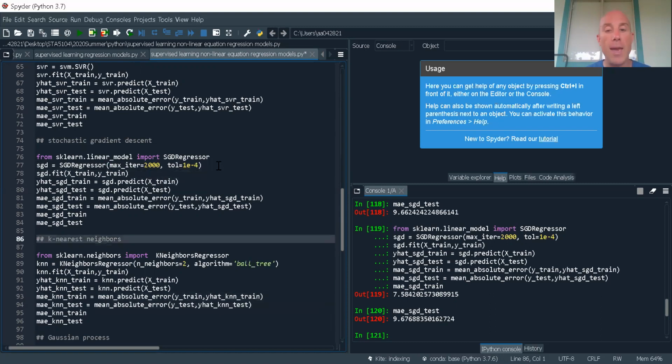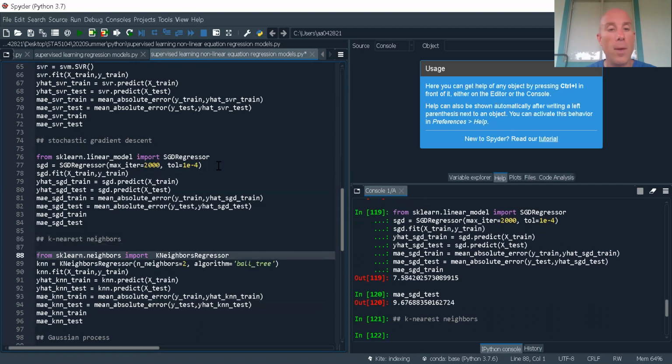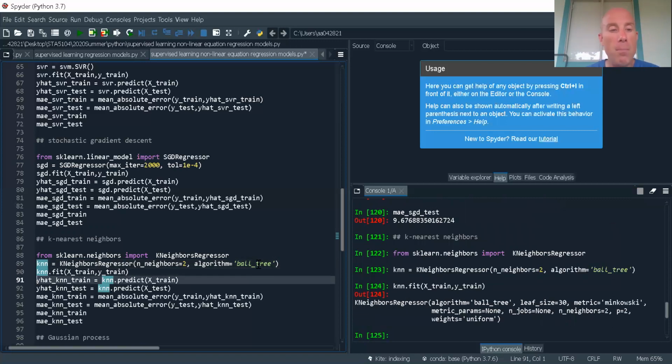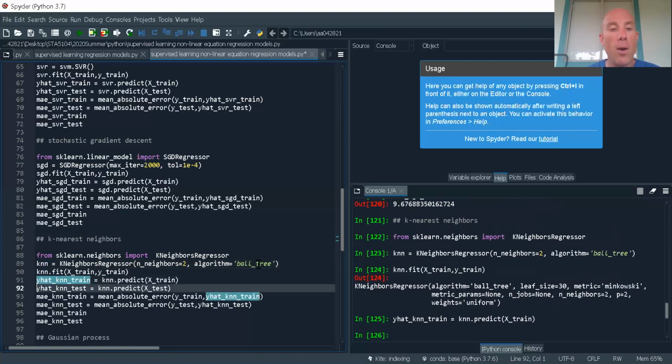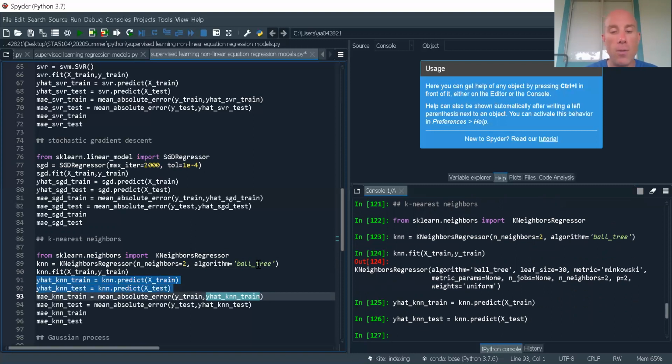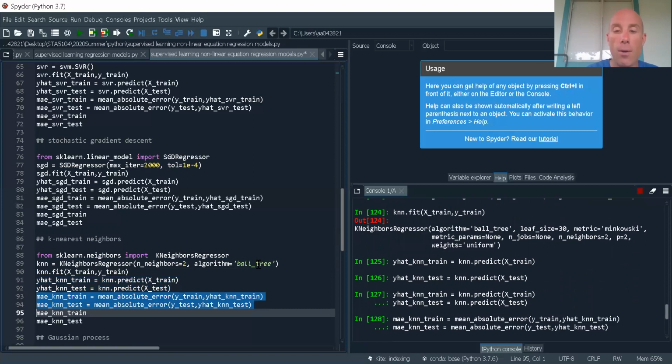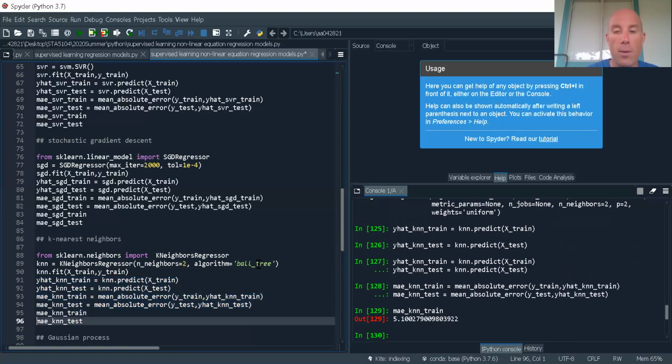Now let's take a look at K nearest neighbor. So we're going to pull in K neighbors regressor. All right, so here I'm just going to put number of neighbors is 2. That's not very big. And our algorithm is the ball tree algorithm. I think that's a fun name, so I put it in there. All right, so now let's go ahead and get our predictions. Let's get our mean average error. Now let's take a look.